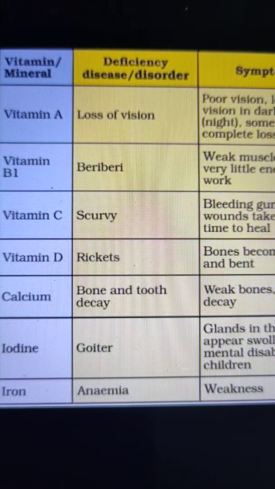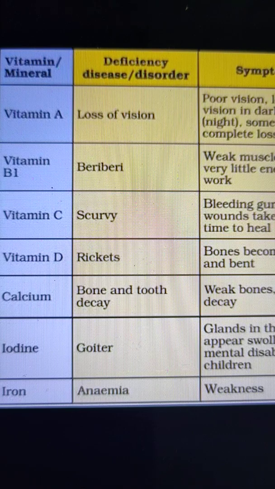So apart from these minerals, there are some other minerals also present, like sodium. The sources of sodium are common salt, fish, meat, eggs. And the function of sodium is that it is essential for the contraction of muscles and the transmission of nerve impulses.